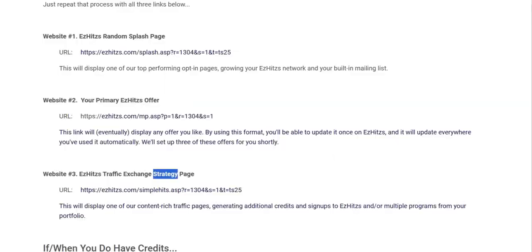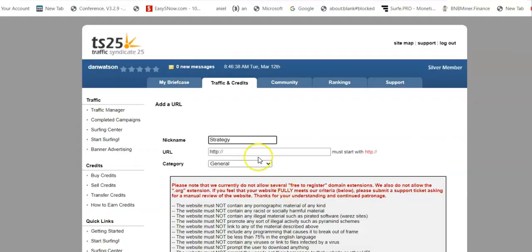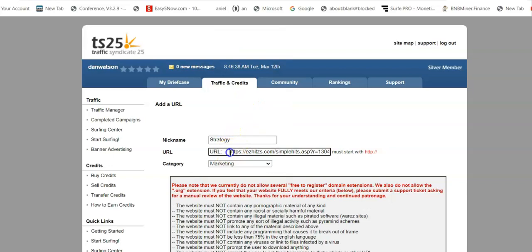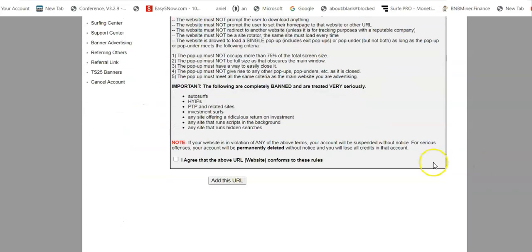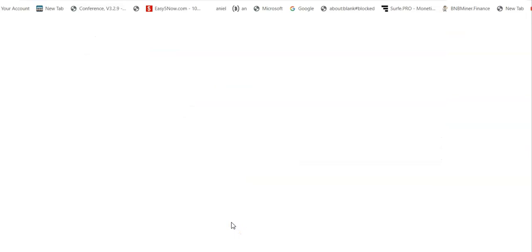Got to get the URL as well. Copy that. Paste it here. Say marketing. Take the S out because they just want HTTP. Agree to the terms of service. Add this URL. And then don't forget we do need to validate it.